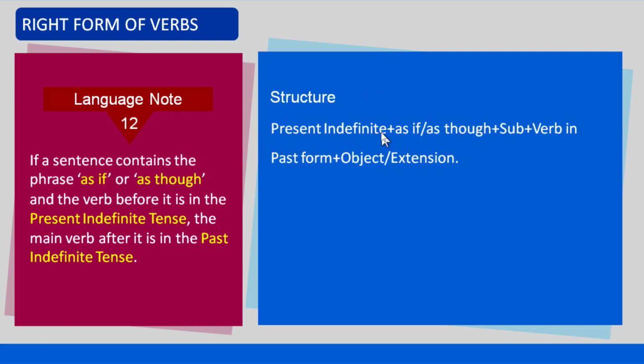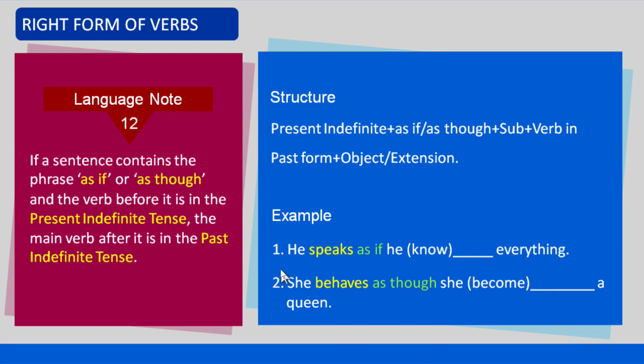Structure: present indefinite plus as if or as though plus subject plus verb in the past form plus object or extension. Let us see the examples. Number 1, he speaks as if he knew everything. Number 2, she behaves as though she became a queen.